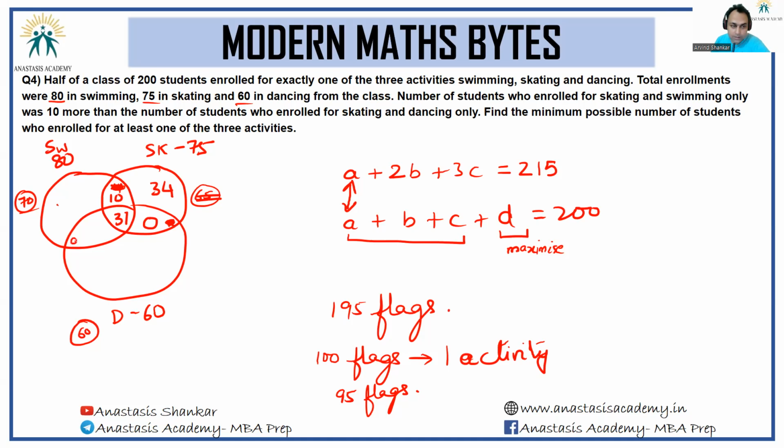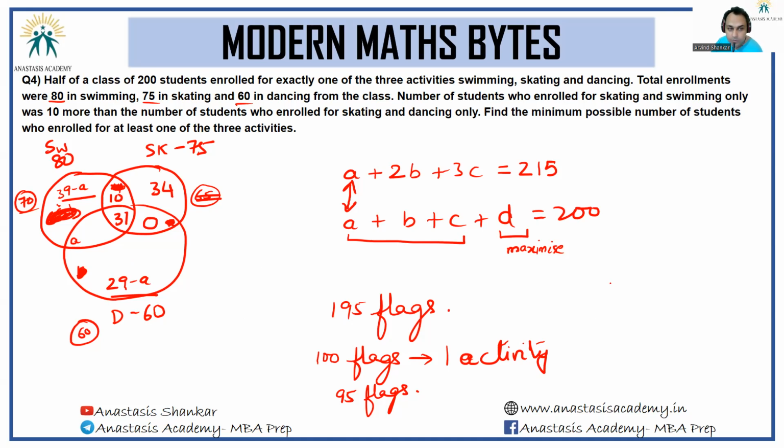Now, this number, let's say this was A. Now these two numbers have to add up to 66. Or, I will put it differently. 80 minus 41 gone, so this is 39 minus A. And here it will be 29 minus A. And these two numbers have to add up to 66 because people who are doing exactly one activity are 100.